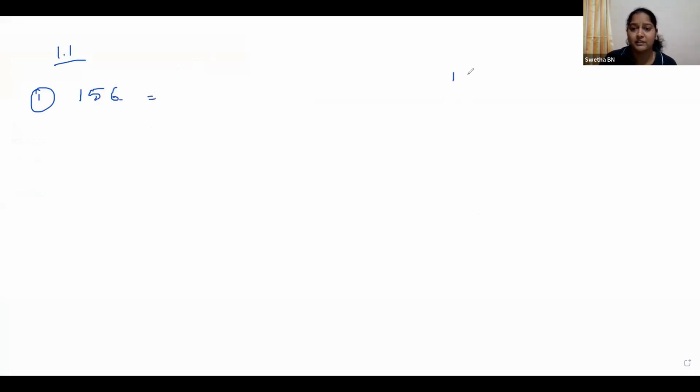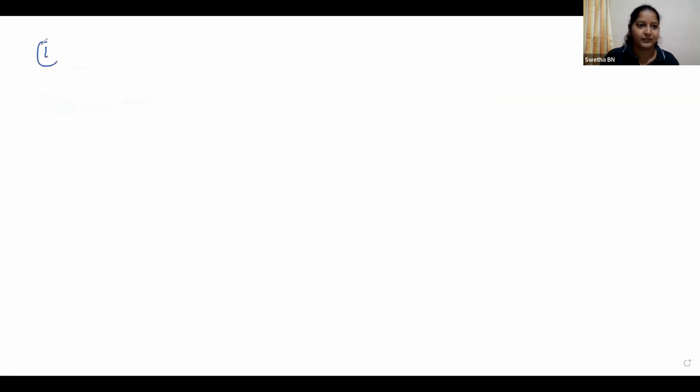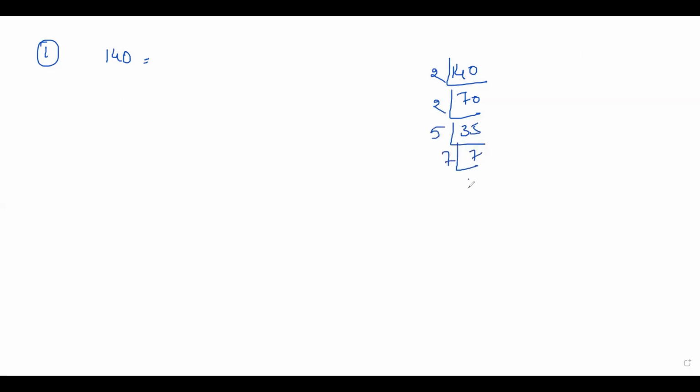Yes, how can you write 140? Ma'am, it is 2 into 2 into 5 into 7.